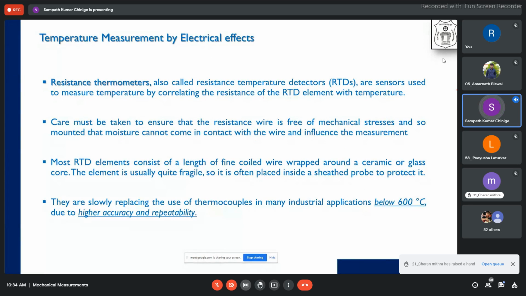So what is the methodology by which we create the RTD, or resistance thermometer? Most RTD elements have a fine coiled wire. There is a very small diameter wire, very, very fine, which is wrapped around a ceramic or glass core.